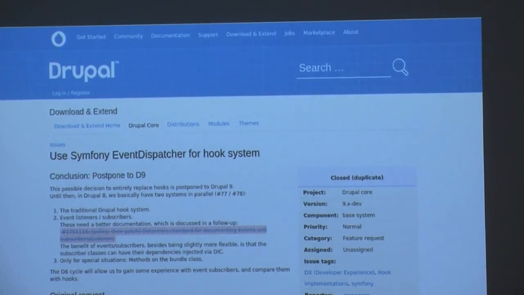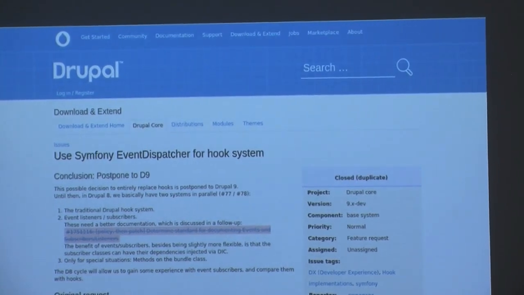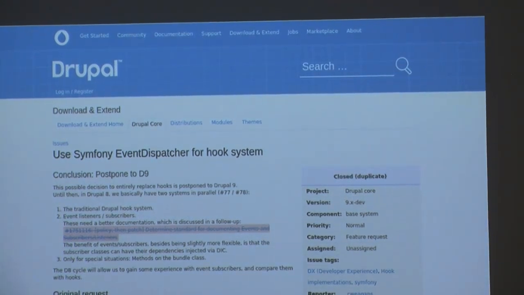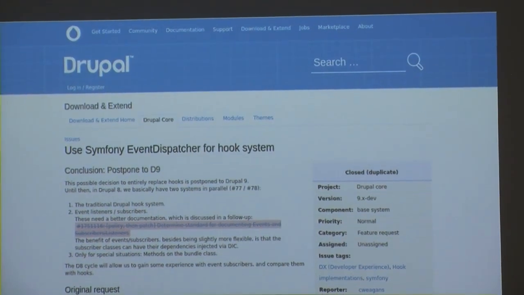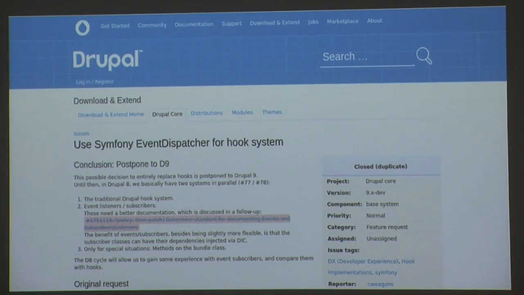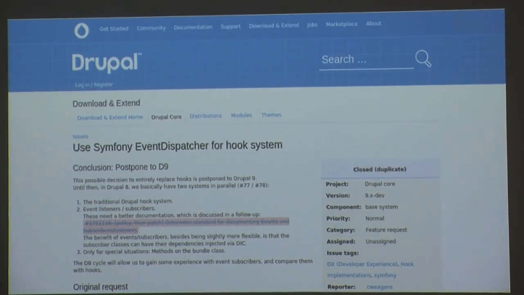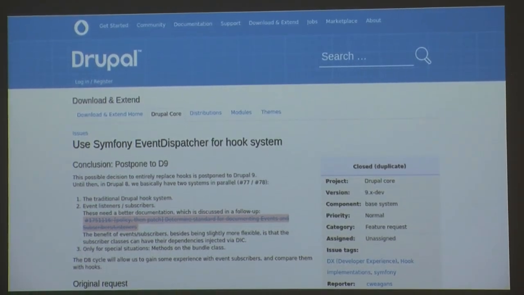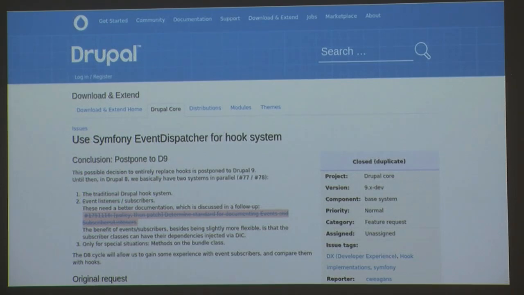On the other hand, the EventDispatcher is very likely to stay with us because the Drupal team has made such a tremendous effort in including Symfony components into the core that it's not realistic that they're going to throw that away. It's very likely that the EventDispatcher is here to stay, and hooks, on the other hand, we're not so sure about that.